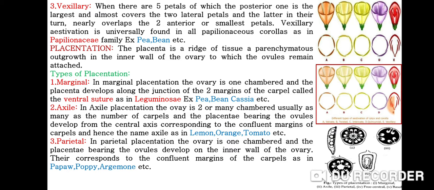Then we discuss parietal placentation. In parietal placentation, the ovary is one chambered and the placenta bearing the ovules develops on the inner wall of the ovary. These correspond to the confluent margins of the carpels, as in papaw, poppy and argemone.